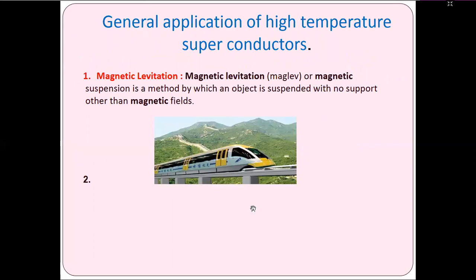You know very well about magnetic levitation. Levitation or magnetic suspension is a method by which an object is suspended with no support other than the magnetic field. This is the first application.